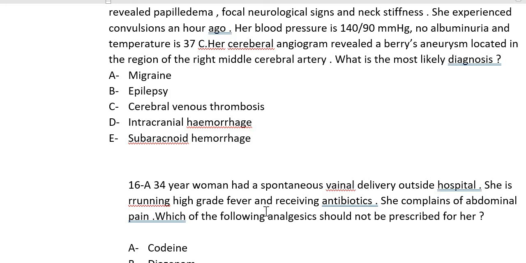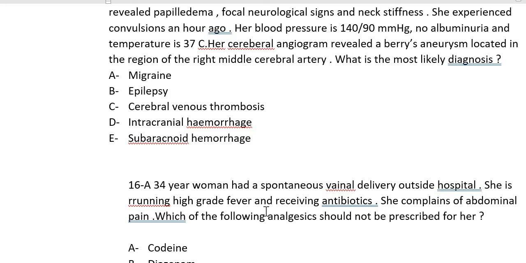In the RCOG, if somebody says that she is experiencing the worst headache of her life, that is going to be cavernous sinus thrombosis. Write it down. This is the differentiating point. In the rest of the world, if somebody says that she's experiencing the worst headache of her life, that is actually subarachnoid hemorrhage.